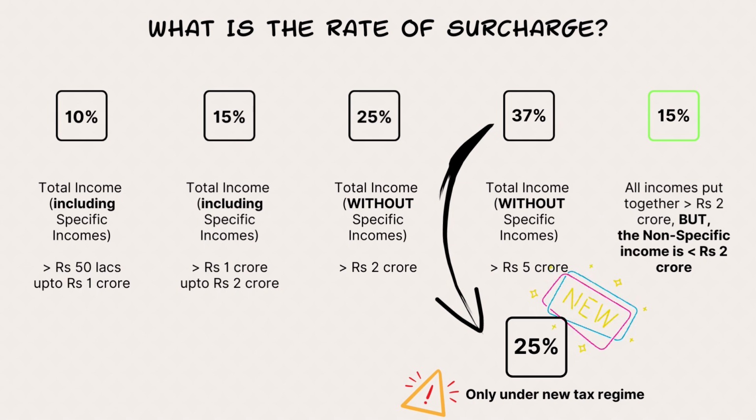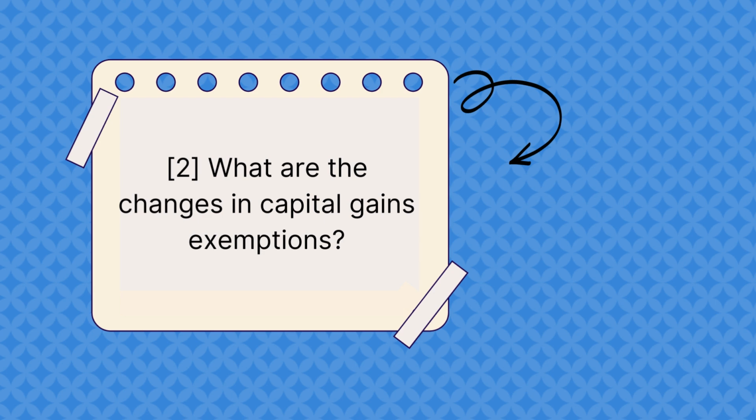Meaning, every year once the budget is presented, the finance bill is passed by both houses of parliament. After that, it gets the president's assent. Only then does the bill actually become the Finance Act. And through the Finance Act, all the income tax rates, including the surcharge, are imposed on us. So that is one thing I thought I had to add here. So this is about the surcharge.